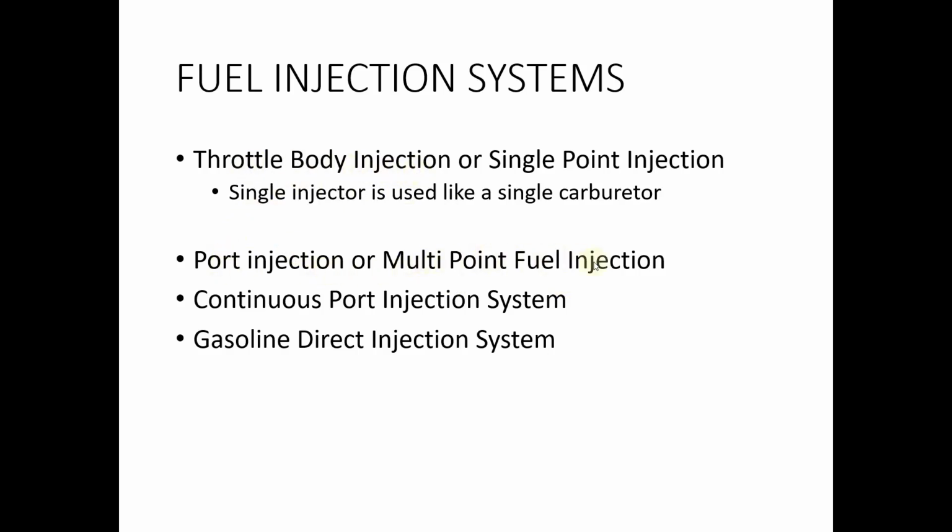In port injection or multi-point fuel injection, we have multiple injectors located near each engine cylinder. There will be ports or manifolds entering different cylinders. If there is a 4-cylinder engine, we will have 4 separate injectors located at the inlet manifolds of these 4 cylinders, and fuel injection will take place, and air will mix with the injected fuel, and that air fuel mixture will enter that particular cylinder. So that is multi-point fuel injection.